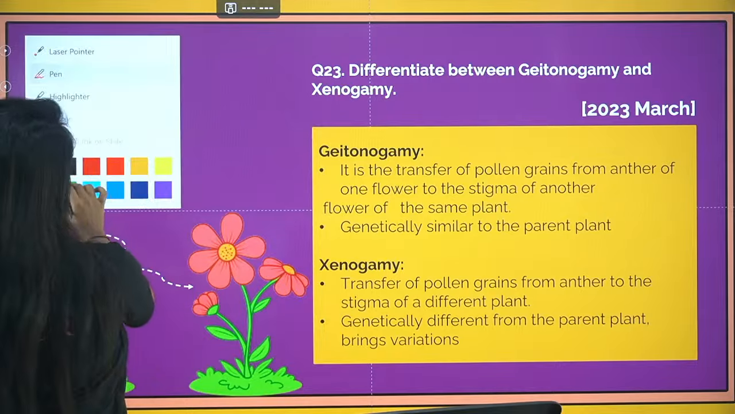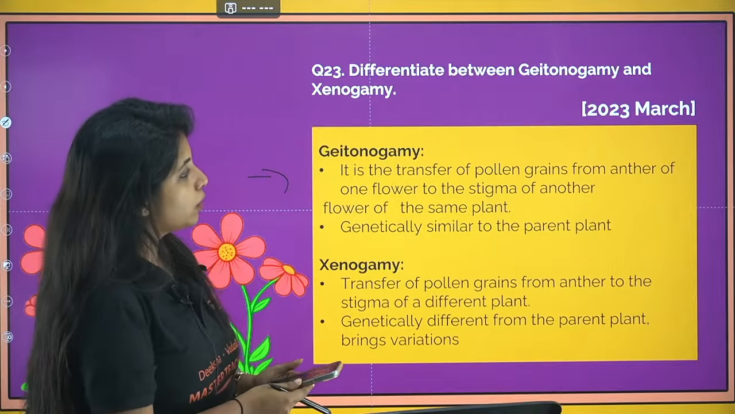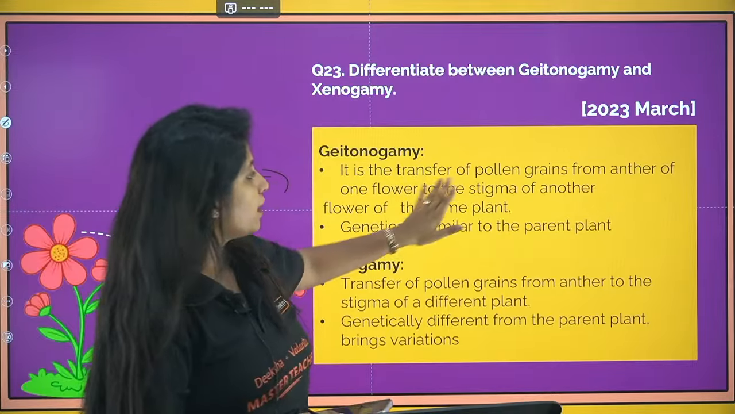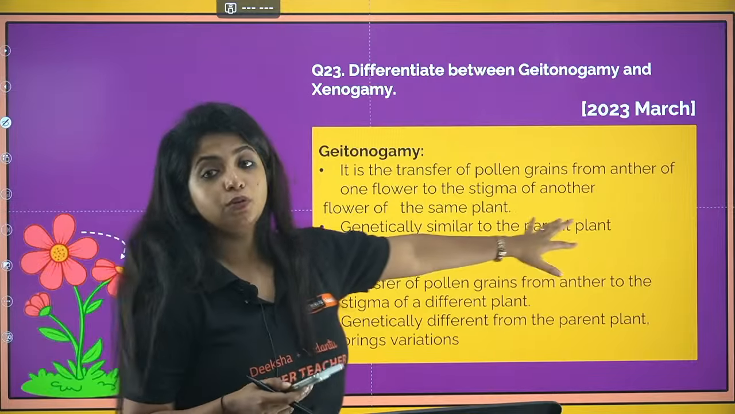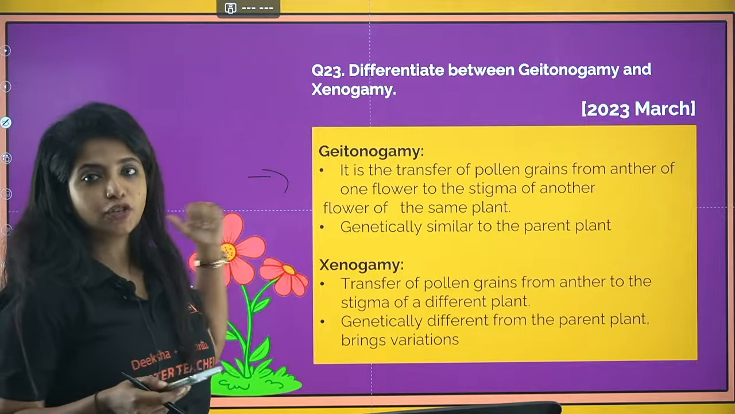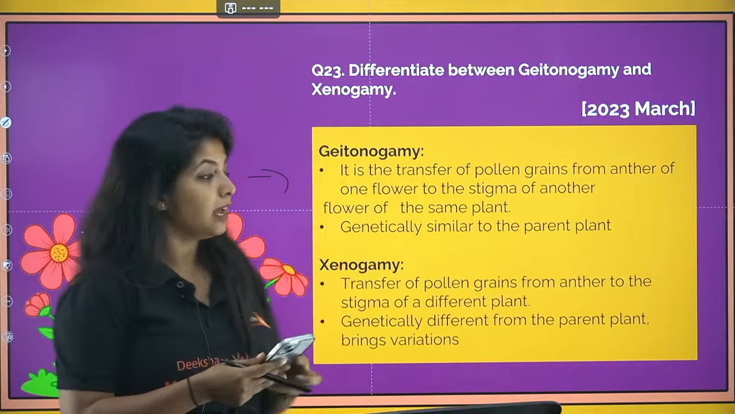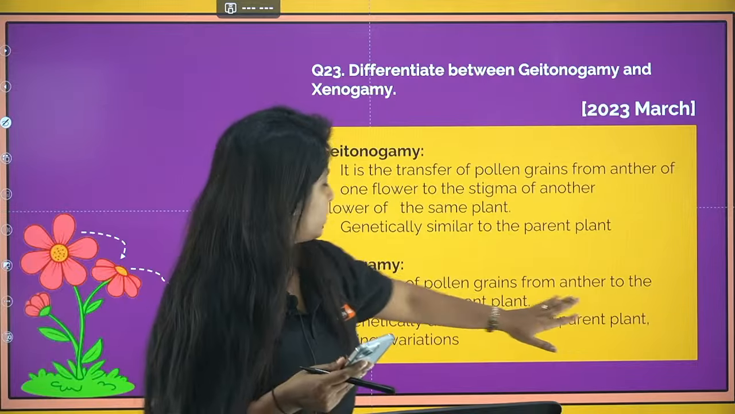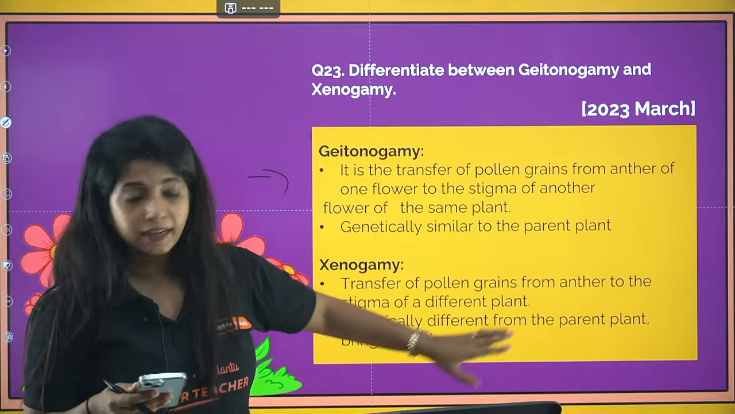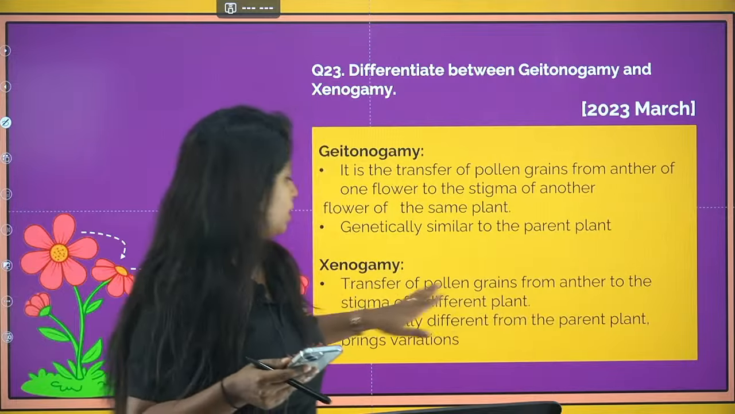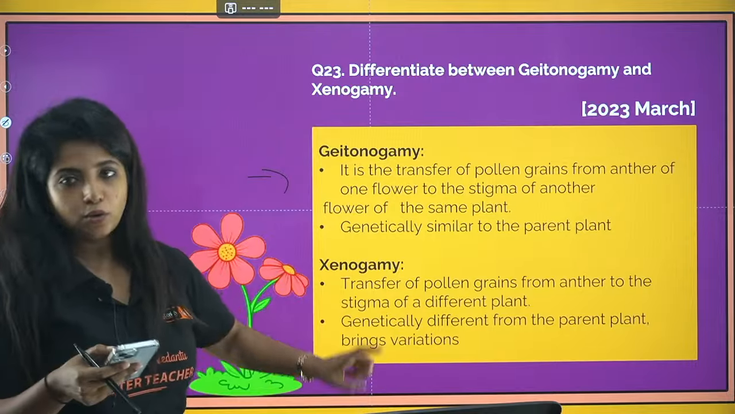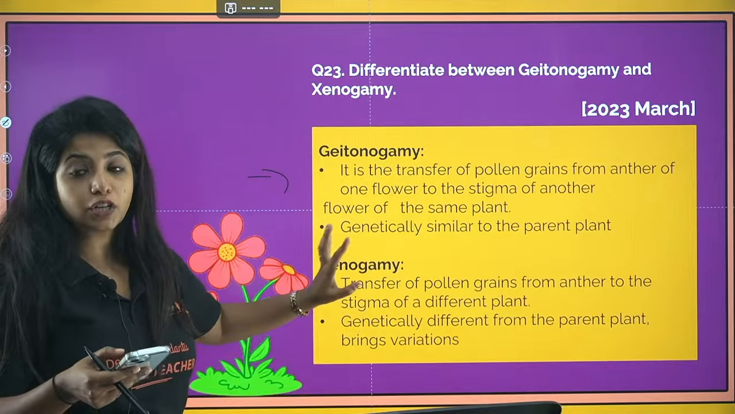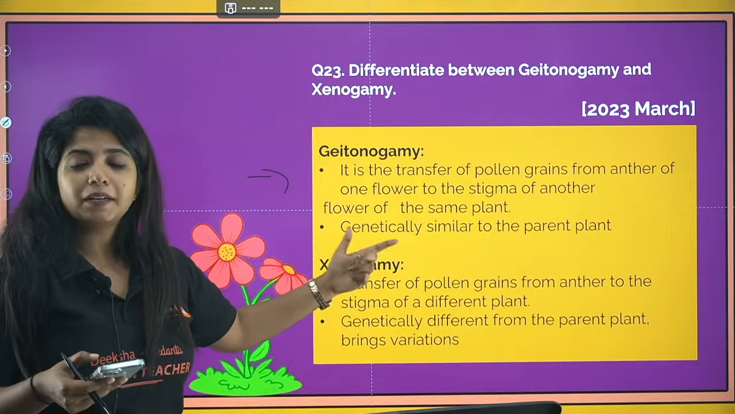So geitonogamy, you have to mention like that. It is a transfer of pollen grains from the anther of one flower to the stigma of another flower of the same plant, and genetically similar to the parent plant. Why? Because it's from the same plant, everything is happening. And xenogamy, transfer of pollen grains from the anther to the stigma of a different plant. Genetically different from the parent plant, it brings out variations. You have to remember it. So out of this, who brings out variation? Xenogamy.